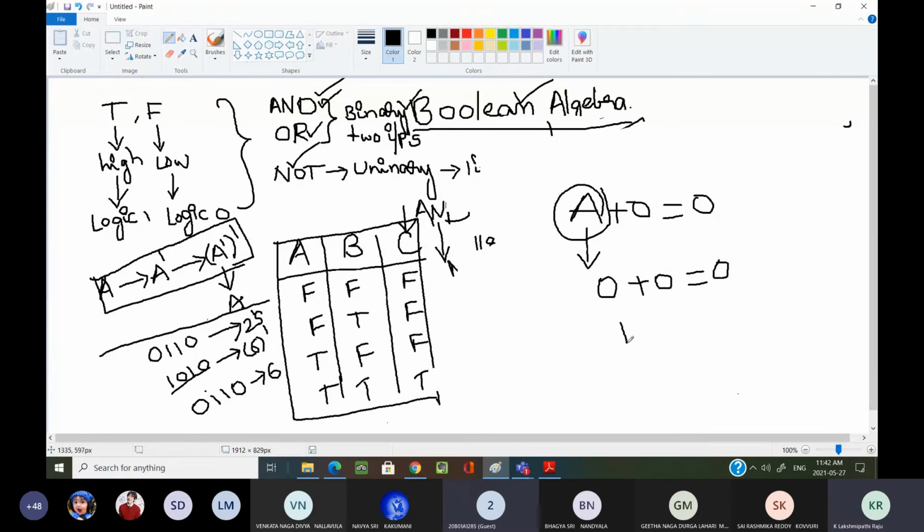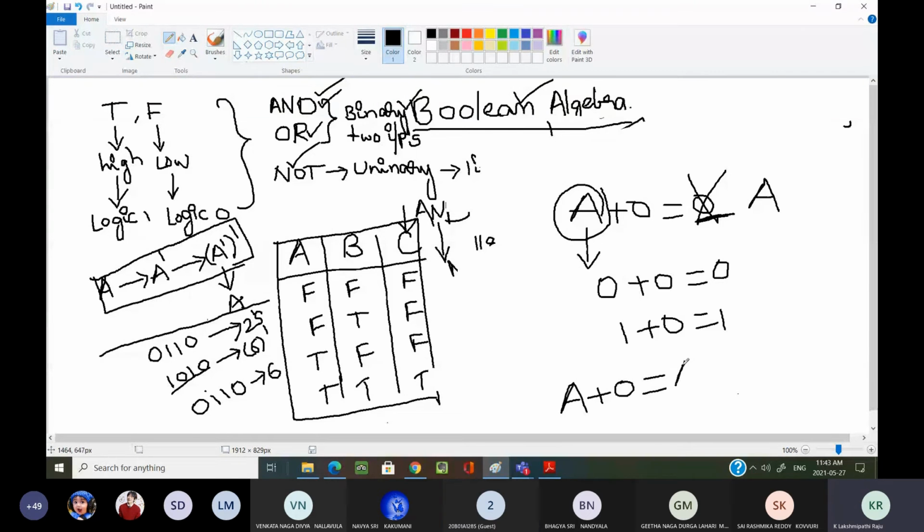Now 1 plus 0 gives 1. Then what is it giving? 0. It is wrong. It is A only. A plus 0 equal to A only. That means that law is wrong there.